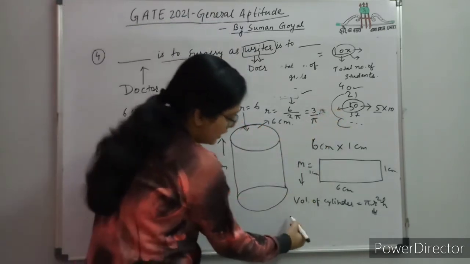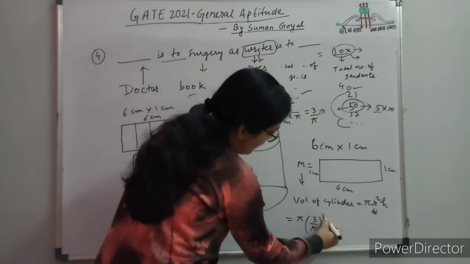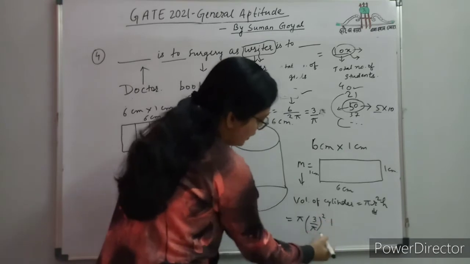Now what will the volume be? Pi r square, where r is 3 by pi, and h is 1 centimeter, into 1.